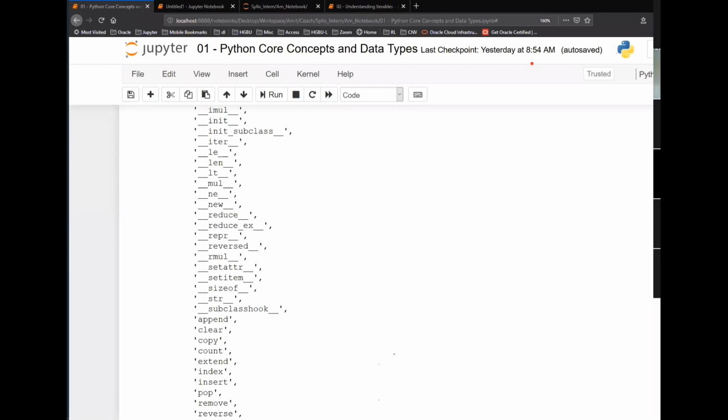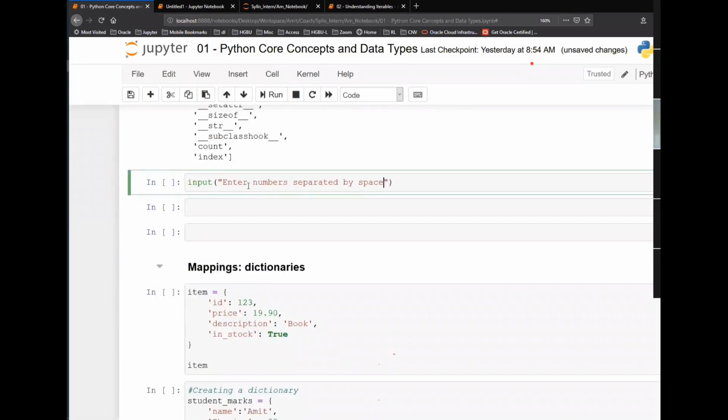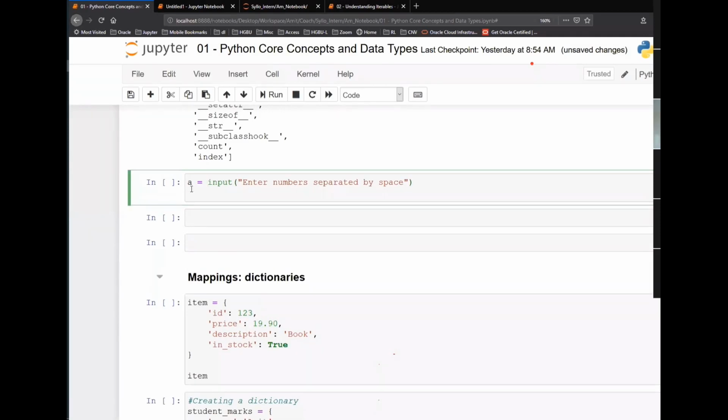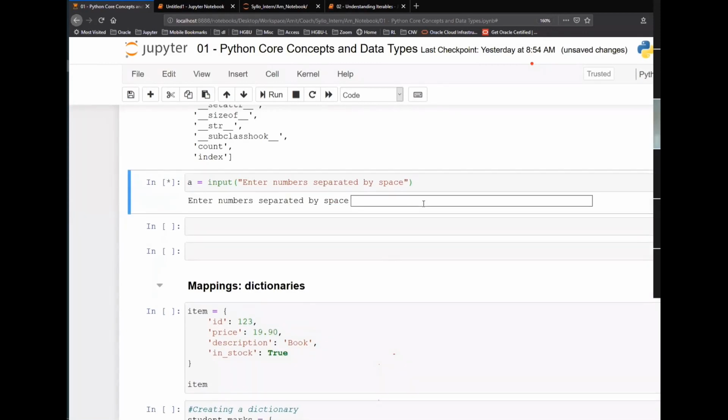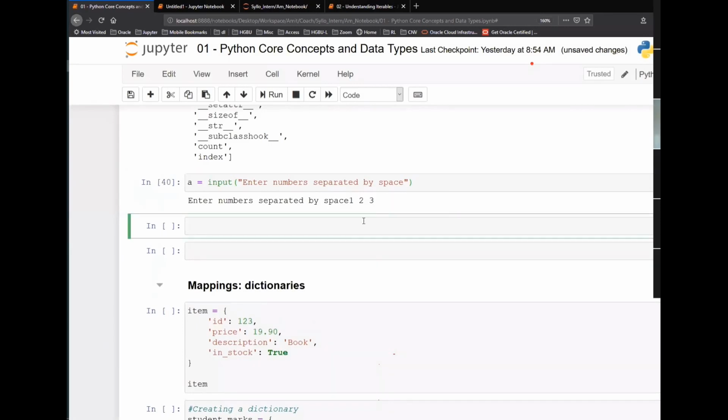Okay. Another question is, sir, can you please show an example of taking multiple inputs for a list using split? Yes, I will do that. I will explain this part with spaces. And if I say this is A, and then at the end I can say print, or let's do that in the next line. So first let's accept this: 1 space 2 space 3. If I hit enter, and then say print A, what will be the output?